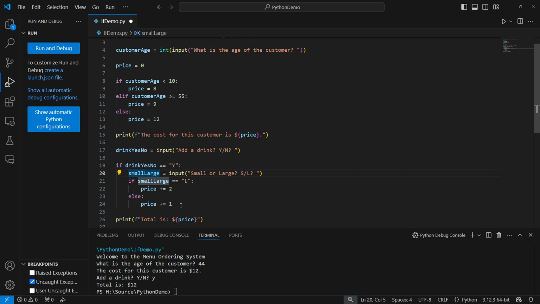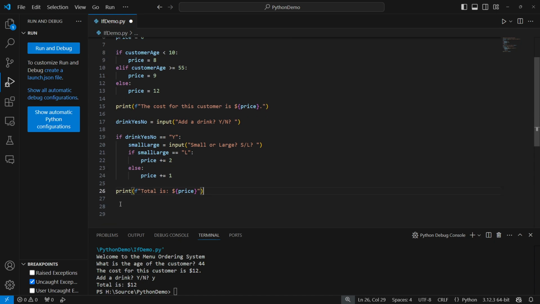And then nested inside that if statement, I'm going to ask some more questions. Do you want a small or a large? And if they entered in an L, that means they want a large. I'll add 2 to the price. And again, I'm not checking explicitly for the S here because what are the two options, right? It's either going to be a small or a large. It's not a large, so it's got to be a small. So I'm just going to add 1 to the price. And then, of course, our final line here, where we're printing out the total.